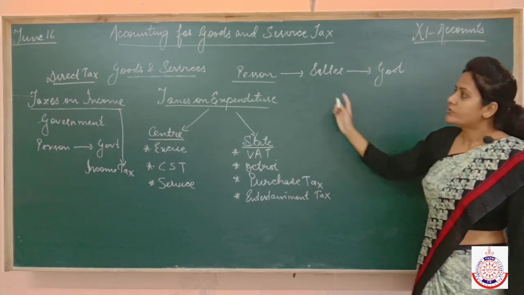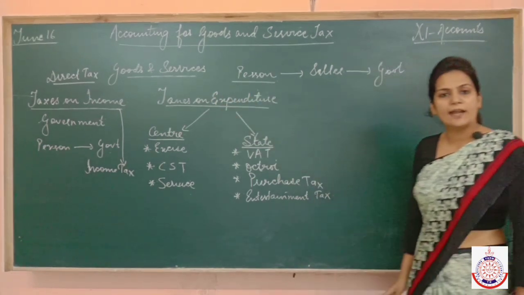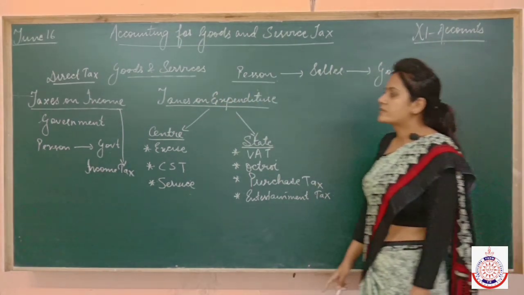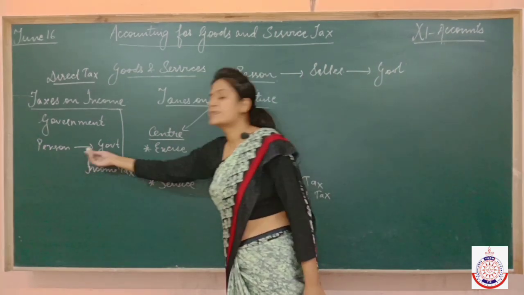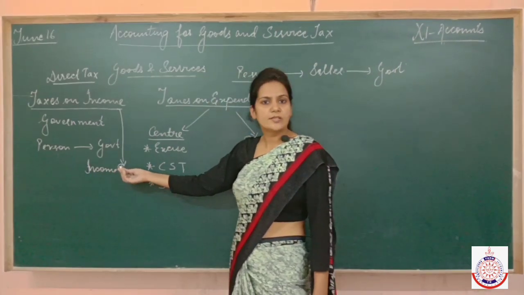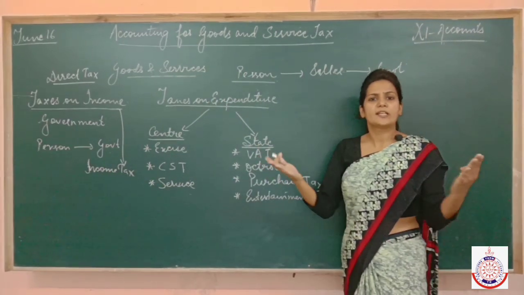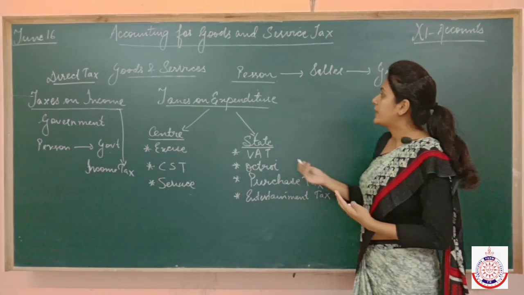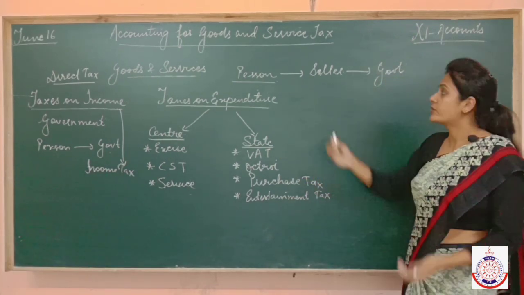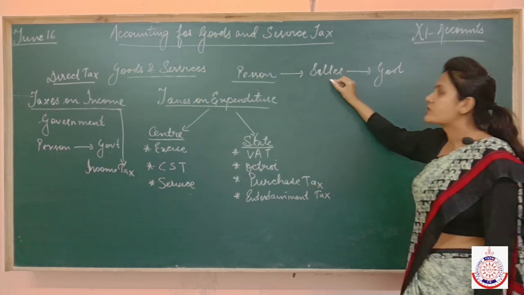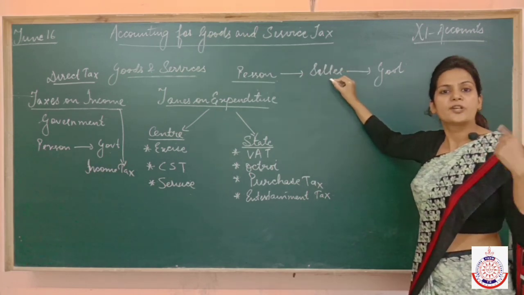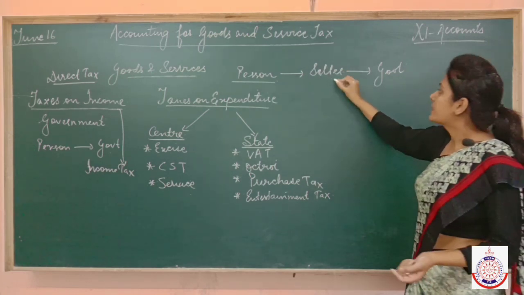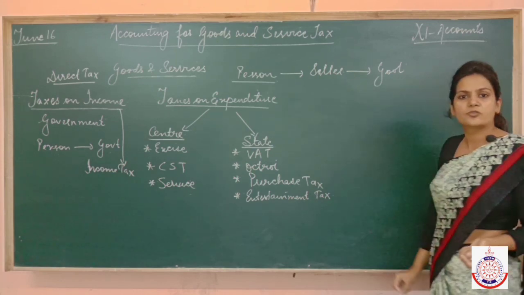So can't you see that one more layer has been added? In case of taxes on income, the person is directly paying to the government. It means there is no intermediary, no layer between them. But in case of taxes on expenditure, the person is paying the tax to the seller from whom he has purchased some goods and services, and the seller in return is giving the tax to the government.